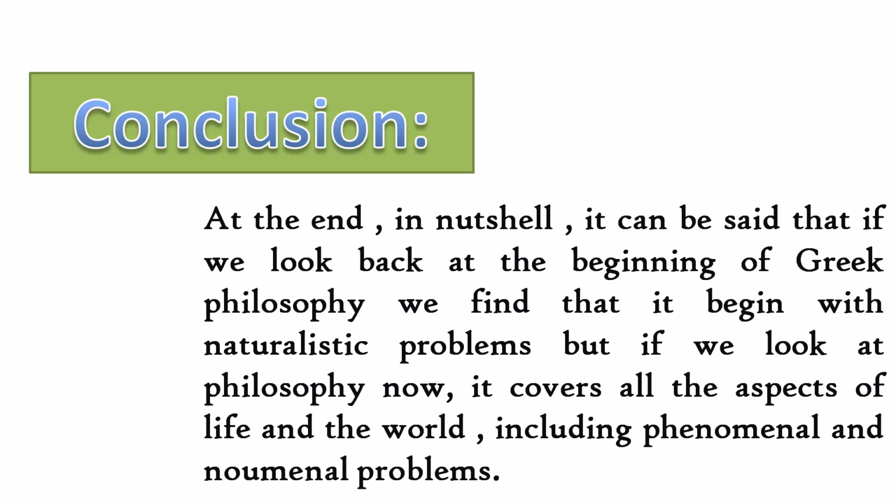So let's conclude this lecture's overview of Western philosophy. Western philosophy begins with the pre-Socratic philosophers that belong to ancient philosophy. The second stage is medieval philosophy, the third stage is modern philosophy, and the fourth stage is contemporary philosophy. In a nutshell, if we look back at the beginning of Greek philosophy, we find that it begins with naturalistic problems. If we look at philosophy now, it covers all aspects of life and the world, including phenomenal and noumenal problems.